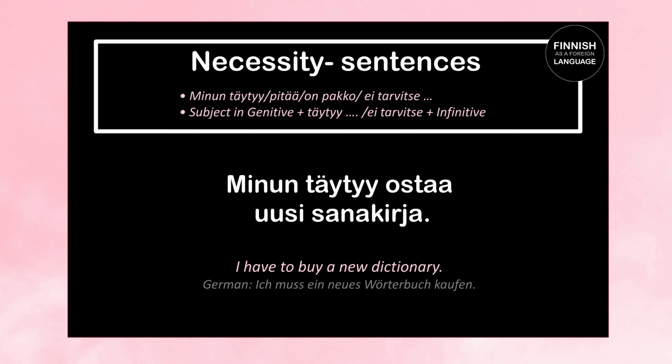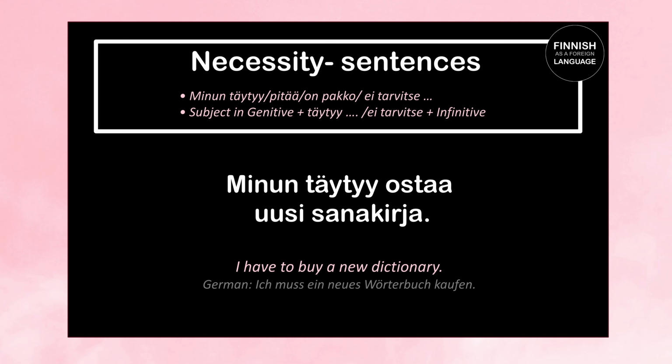Let's have a look at some examples. Minun täytyy ostaa uusi sanakirja means I have to buy a new dictionary. So in a positive necessity sentence, the object stands in its basic form. Minun täytyy means I have to. Ostaa, to buy. Uusi, new, sanakirja, dictionary. Minun täytyy ostaa uusi sanakirja. I have to buy a new dictionary.